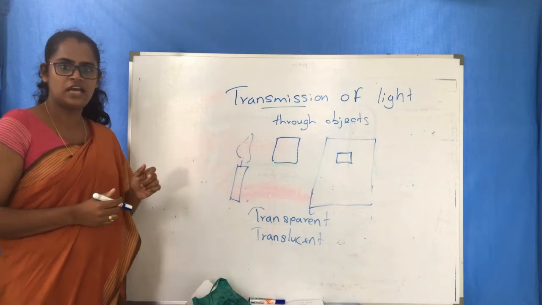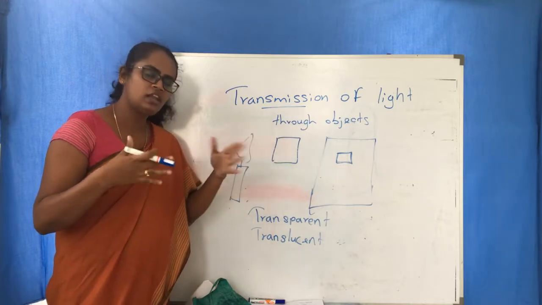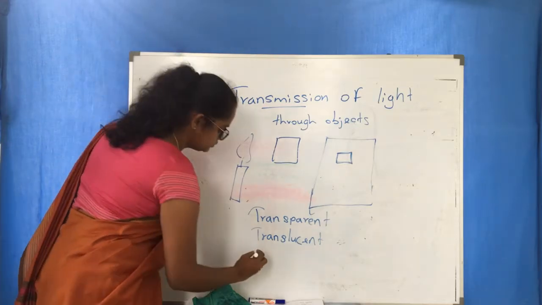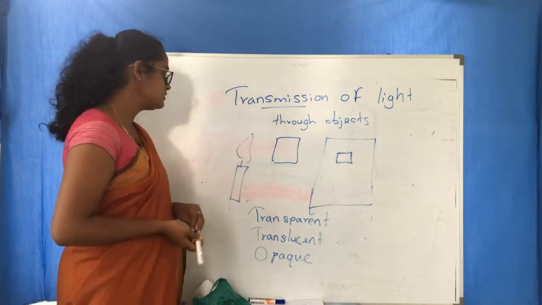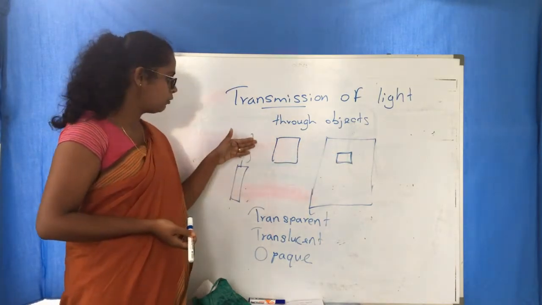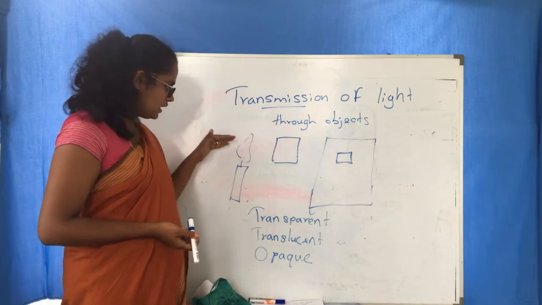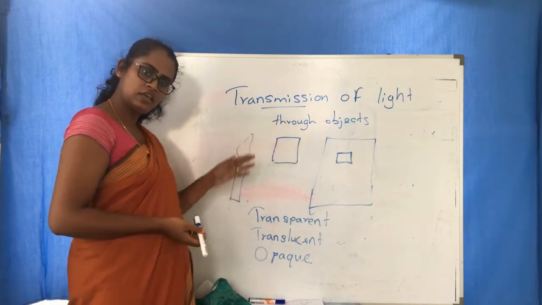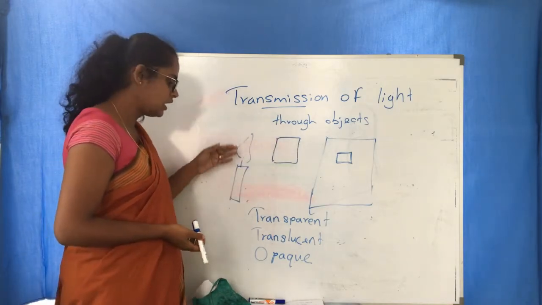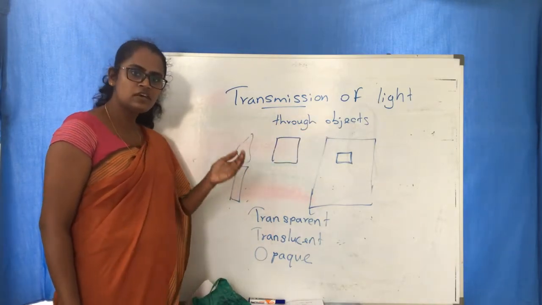The third type of objects, when we keep them here, we can't see anything, not the light nor the flame. For such objects we call them opaque. Opaque means it does not allow light to be transmitted. First one transparent, light transmits well. Second one translucent, light transmits but to some extent. Third type opaque, no light can go through opaque objects. So these are the three types.